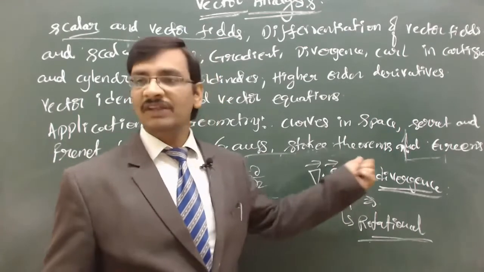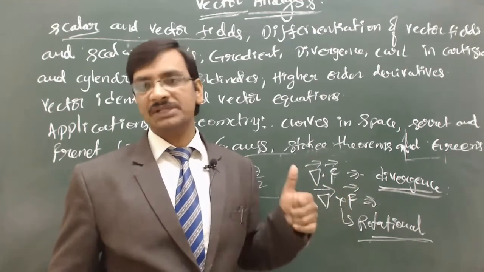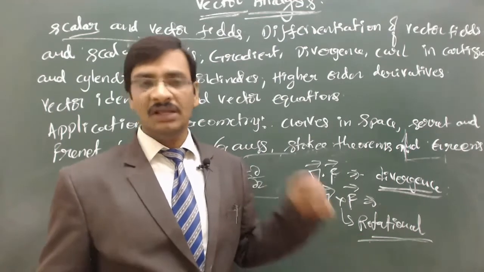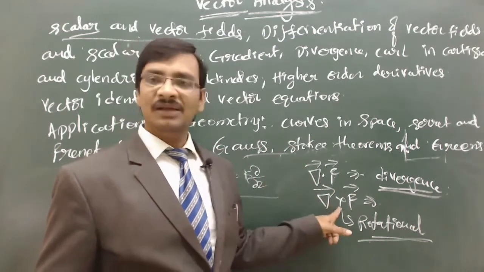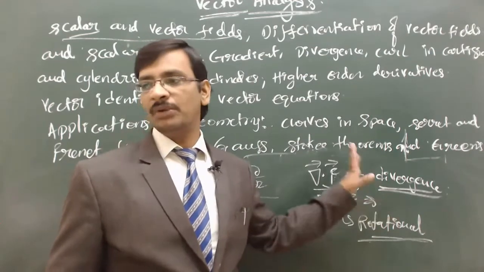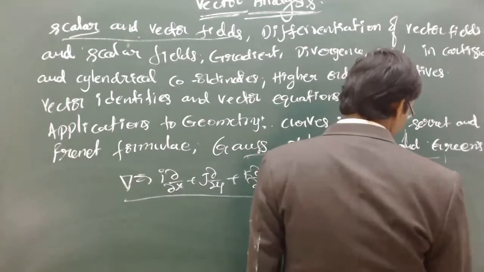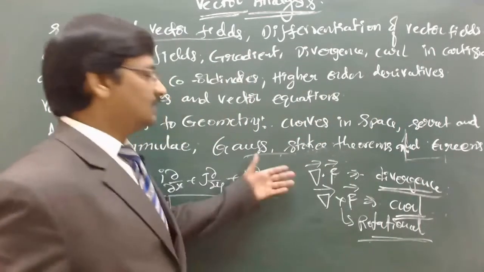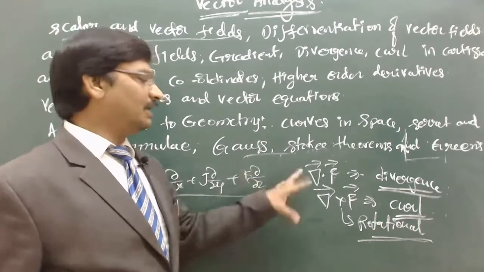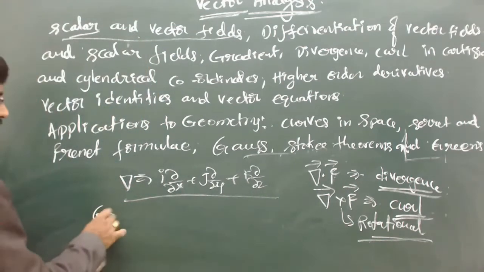If you notice, even in two dimensions we dealt with the torque, which is a rotational force. That rotational force comes only from the cross product. The same concept is applied in the case of a three-dimensional field. Del cross F will give the rotational component of the force, which we call the curl. So this is the curl, right? Now these are the basic operators, and there were certain theorems relating these aspects. Those theorems include the Gauss divergence theorem.